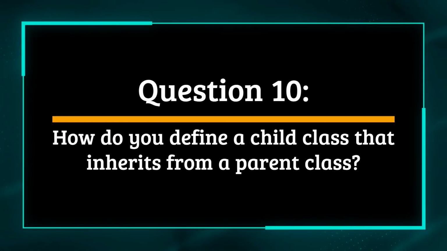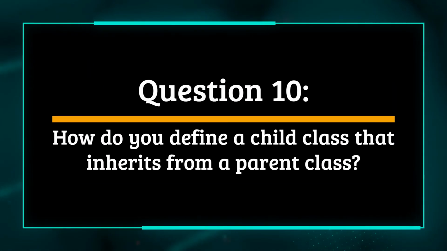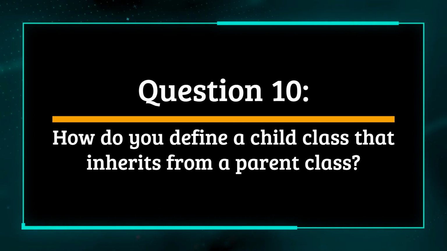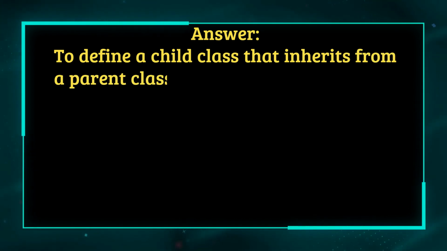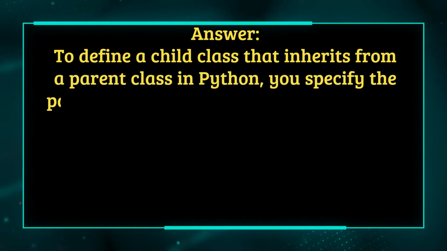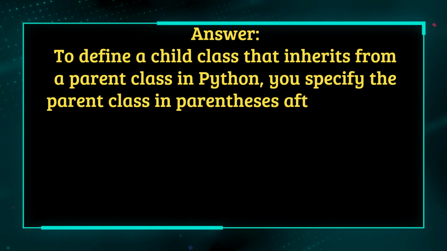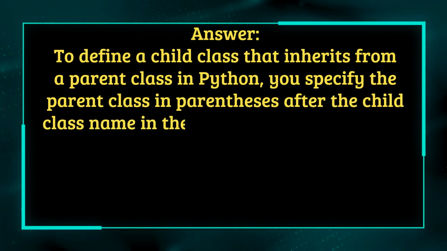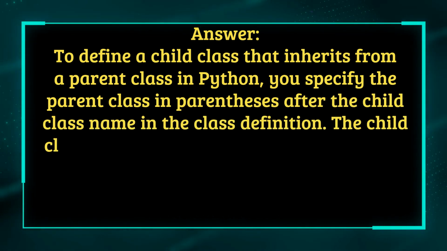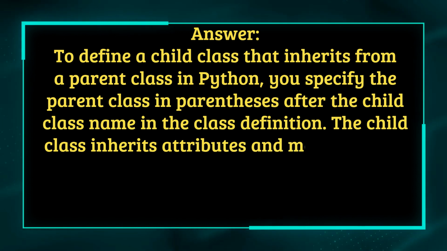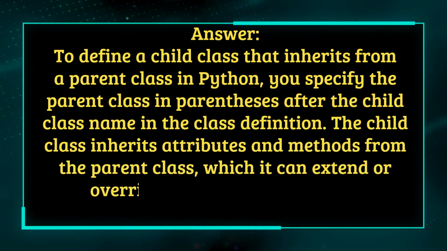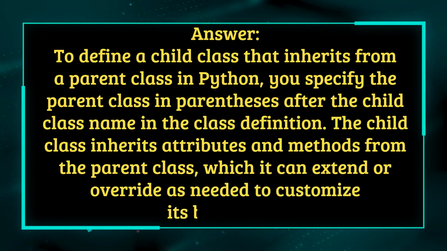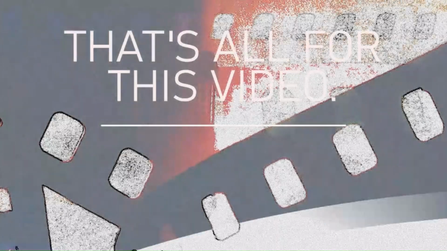Question 10. How do you define a child class that inherits from a parent class? Answer. To define a child class that inherits from a parent class in Python, you specify the parent class in parentheses after the child class name in the class definition. The child class inherits attributes and methods from the parent class, which it can extend or override as needed to customize its behavior.